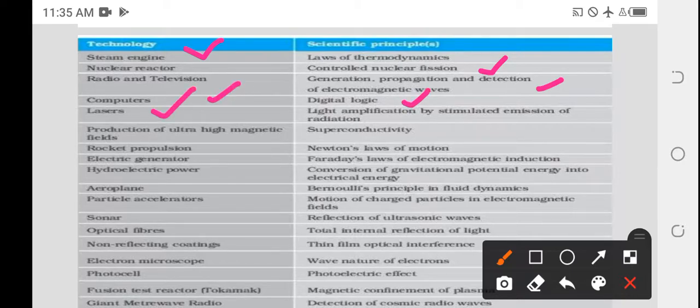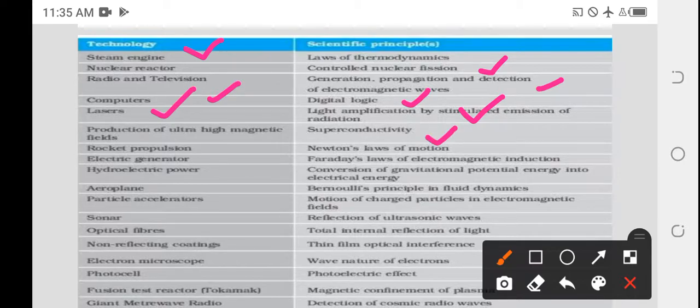In lasers, what is the full form of laser? Light amplification by stimulated emission of radiation. Production of ultra high magnetic fields.